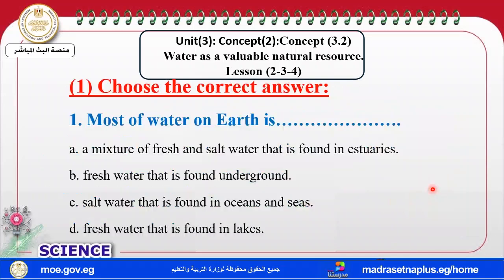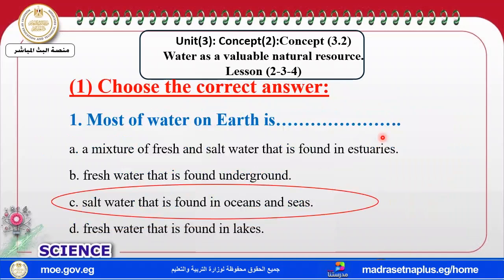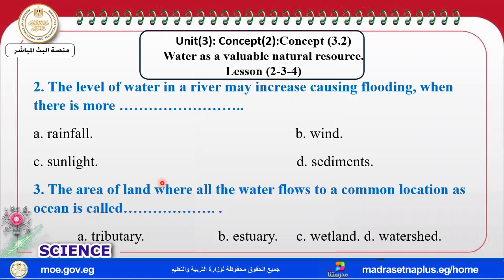Okay, so now let's check your understanding. Most water on earth is what? Salty water. Most is salty water. Number two, the level of the water in the river increases, causing flooding, when there is more rainfall. An area of land where all water flows to a common location, my dear student, is a watershed.